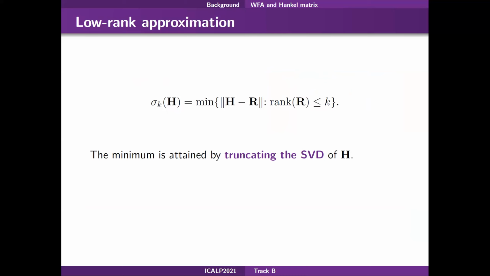A well-known theorem of Eckart, Young, and Schmidt states that the best rank k approximation of a matrix is obtained by truncating its singular value decomposition, and the error in this case is given by the singular value of H at position k plus 1. Unfortunately, we cannot use this approach, as the truncated SVD does not necessarily satisfy the Hankel property, which is necessary to recover a WFA.